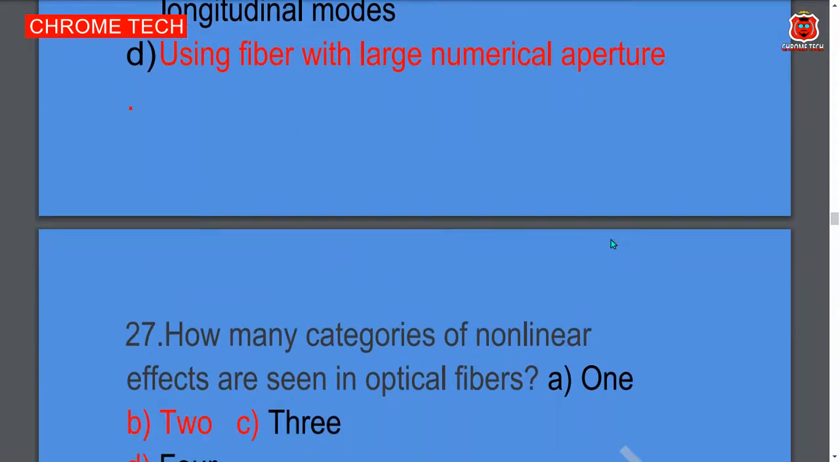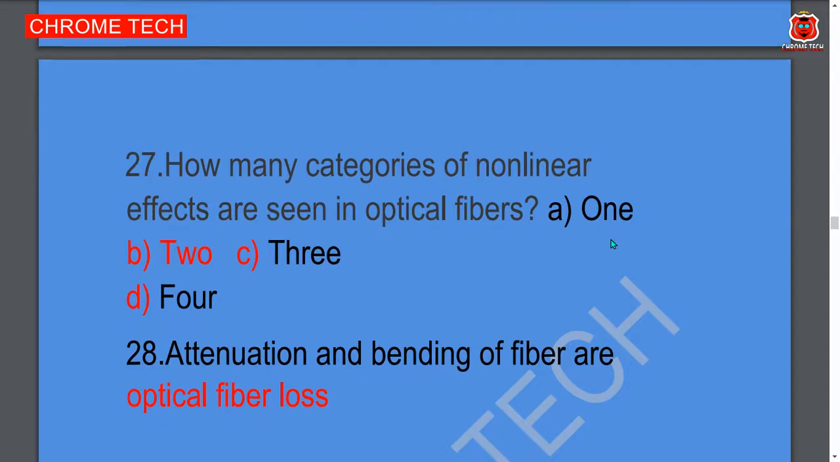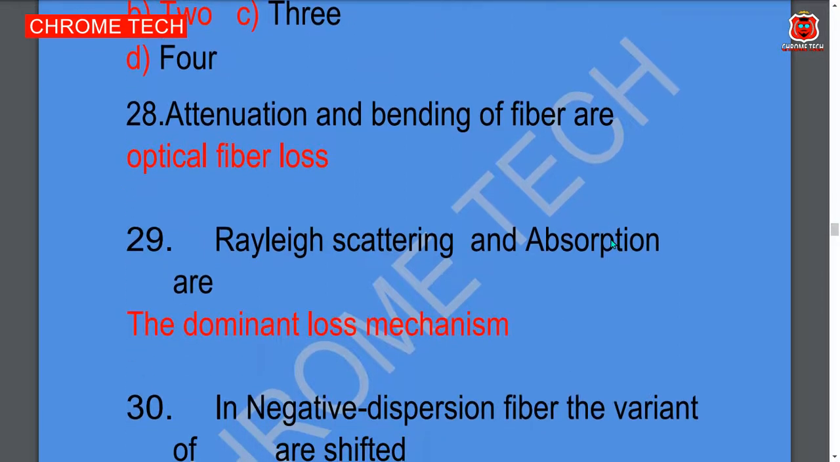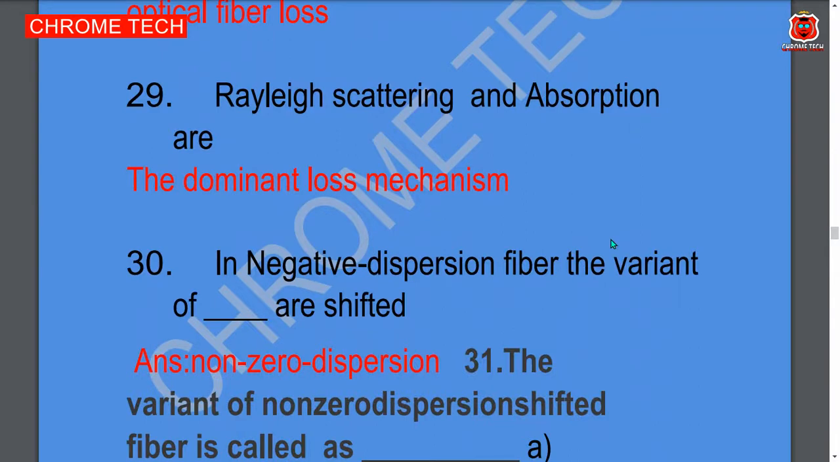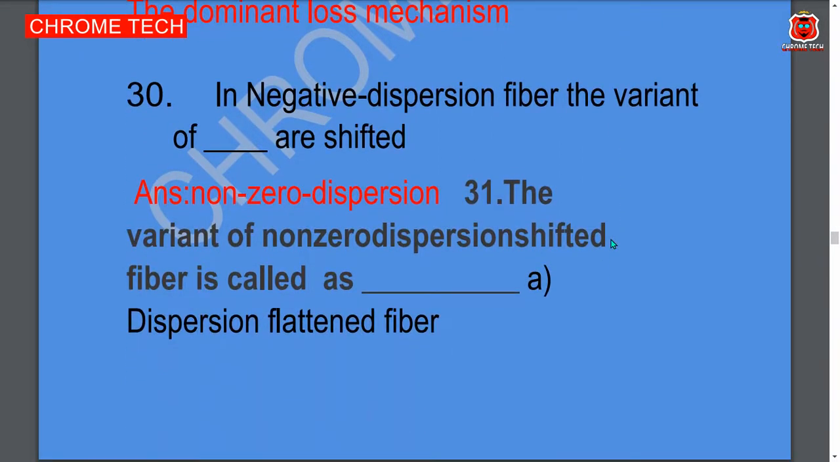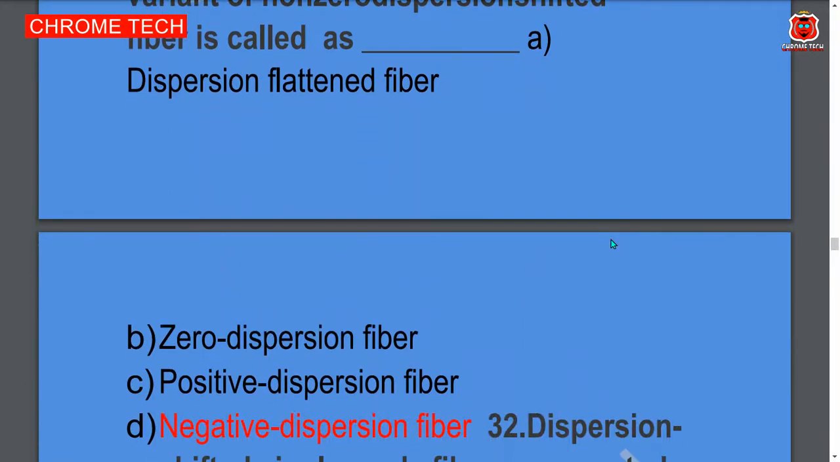How many categories of nonlinear effect are seen in optical fiber? Option B, 2, is the correct answer. Attenuation and bending of fiber are optical fiber losses. Rayleigh scattering and absorption are the dominant loss mechanisms. In negative dispersion fiber, the variant of dash shifted fiber. Non-zero dispersion is the correct answer. The variant of non-zero dispersion shifted fiber is called dash. Negative dispersion fiber is the correct answer.